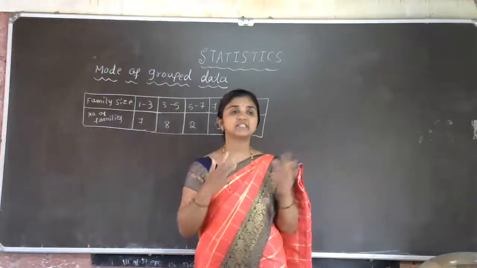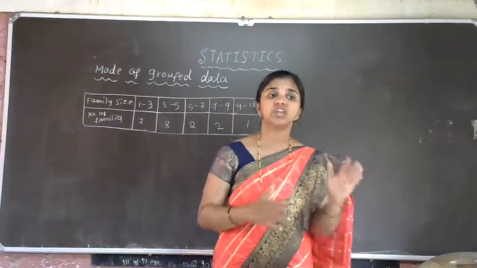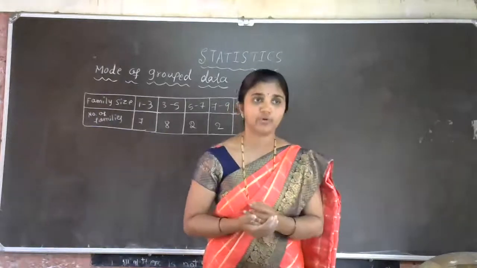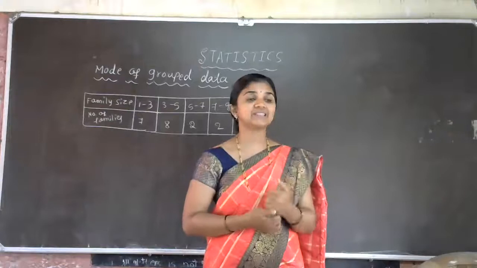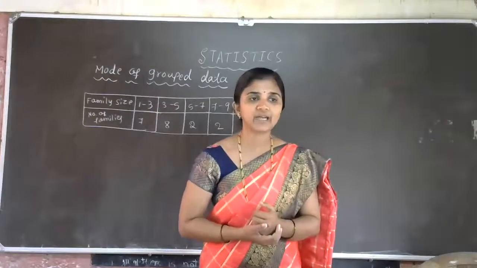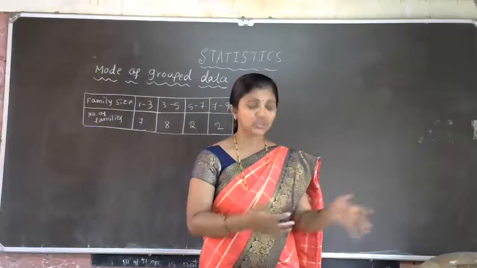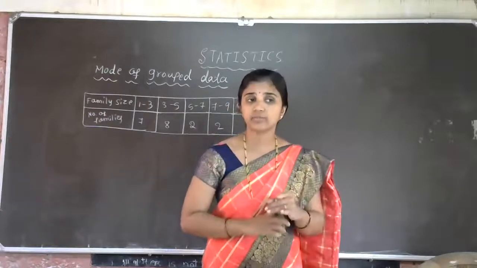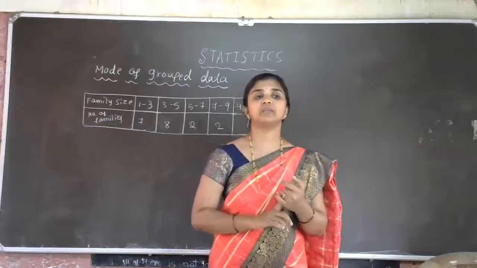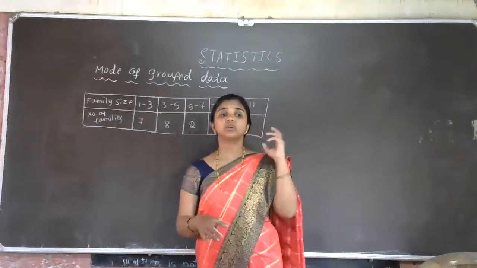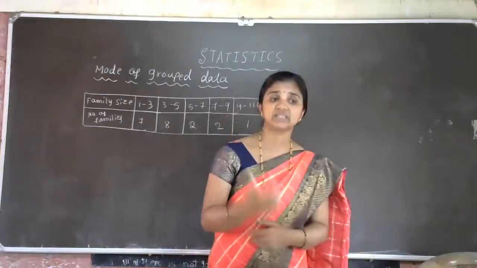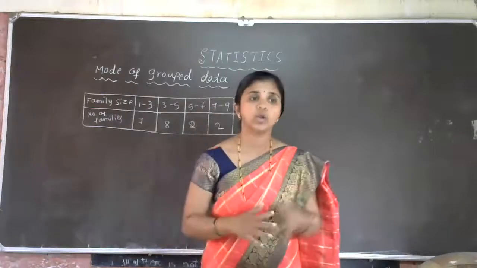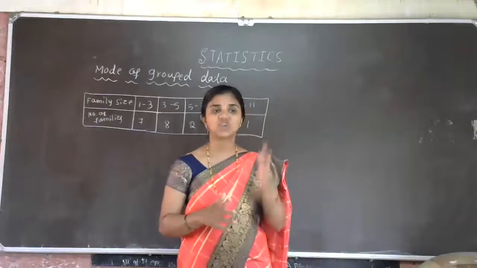Yesterday we discussed the mean concept. There are three measures of central tendency, you all know: mean, median and mode. Yesterday we discussed mean of grouped data. To find the mean, in your textbook you have three methods: direct method, assumed mean method and step deviation method. But for this year, the step deviation method and the assumed mean method are deleted. Only one method is given, that is the direct method.